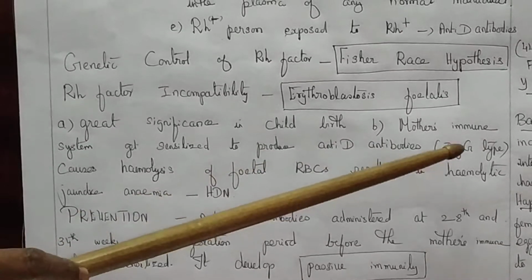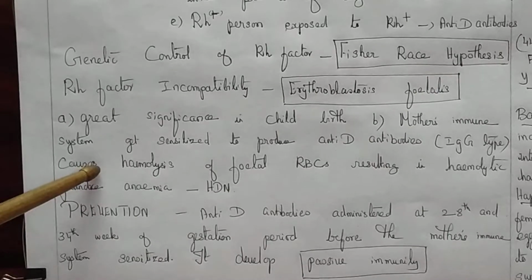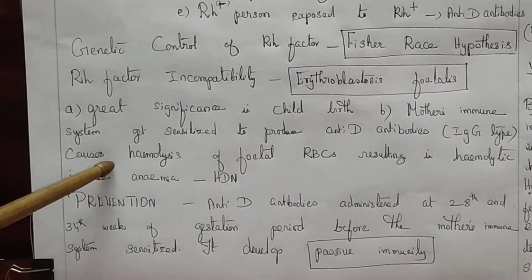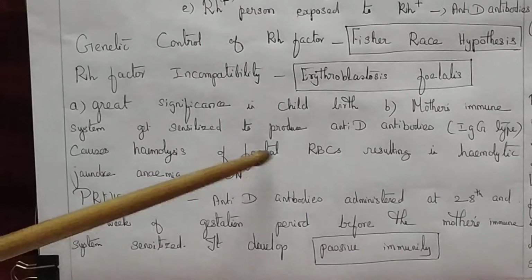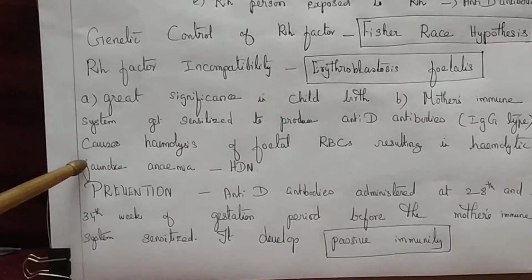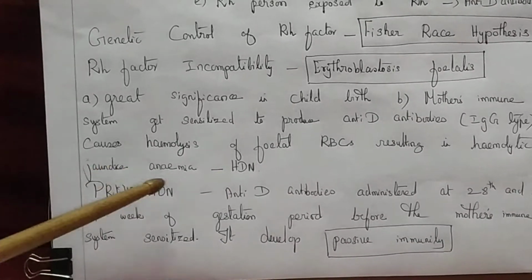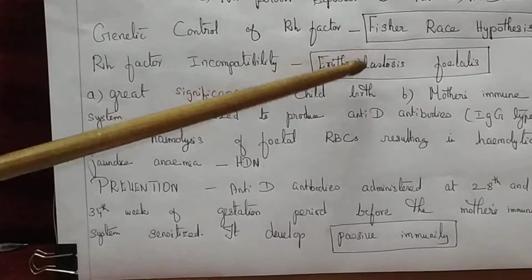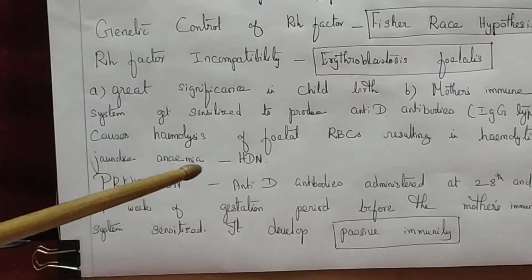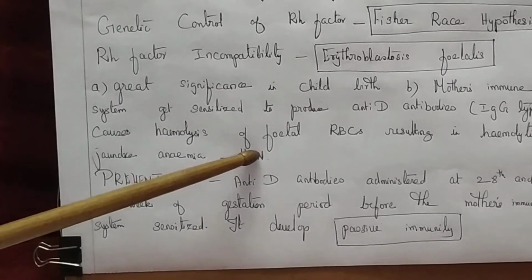Especially the IgG type of antibodies are very small and can pass through the placenta and cause hemolysis of the fetal RBC cells, resulting in hemolytic jaundice and anemia in the fetus. This disease is called erythroblastosis fetalis, or otherwise called HDN, hemolytic disease of the newborn.